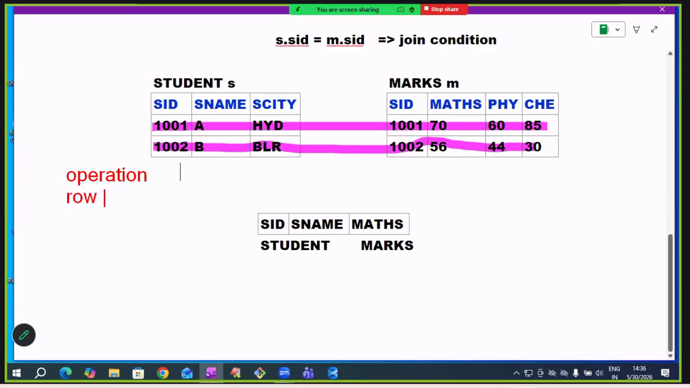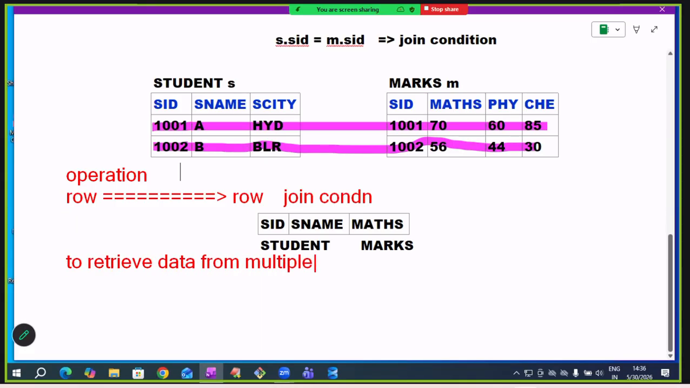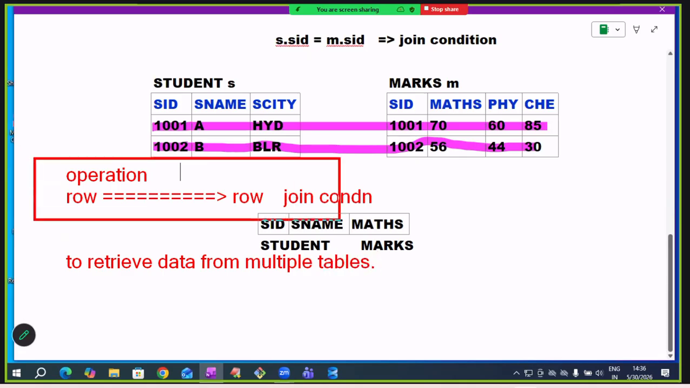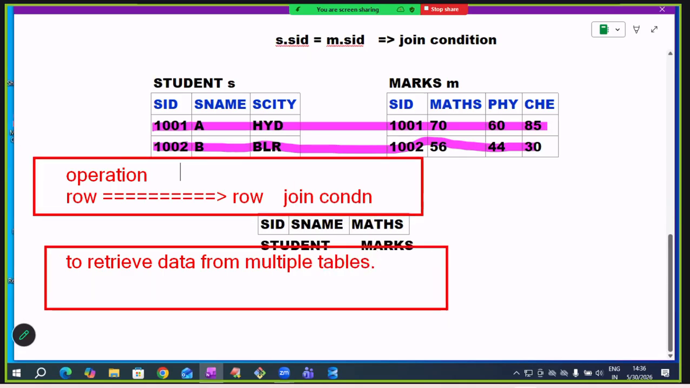In this, what is it doing? One table row is joining with another table row based on a join condition. What is the purpose of it? To retrieve data from multiple tables. Some students are unable to tell even one sentence.